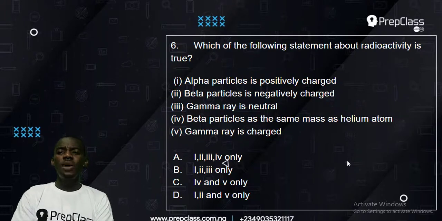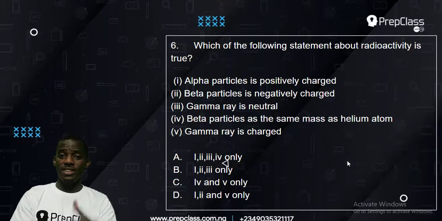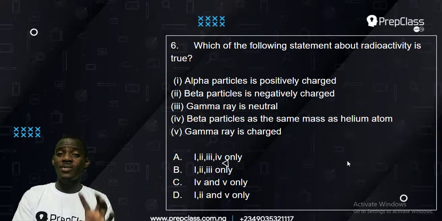Now, which of them? Do you remember anything about radioactivity, the breakdown of radioactive materials? It is the spontaneous, continuous disintegration of radioactive material. That's the meaning of radioactivity. But actually, they are talking about alpha, gamma, and beta. Yes, those are the three major radiations that you were taught in school about radioactivity.